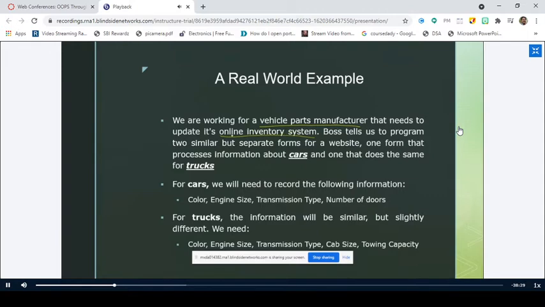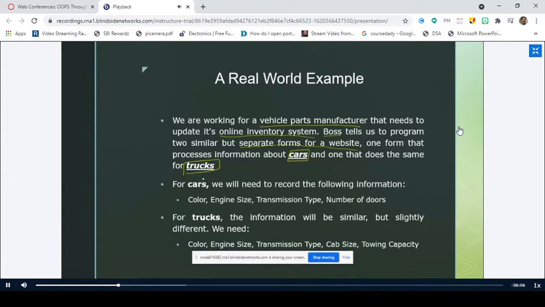So they want to make this inventory system online. They want to go for the online system. So the boss has instructed the programmers to develop, for a website, separate forms, one form for cars and another form for trucks, right?